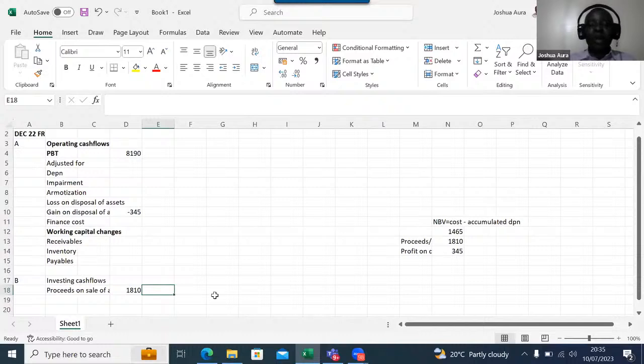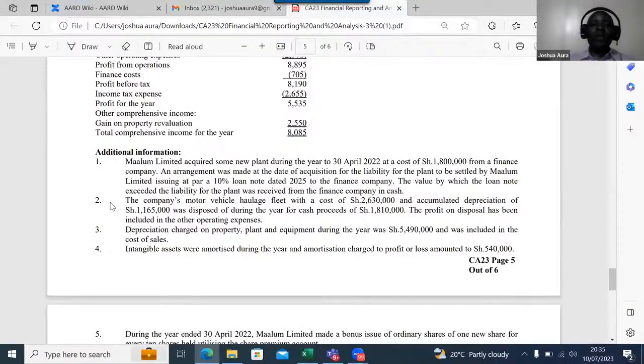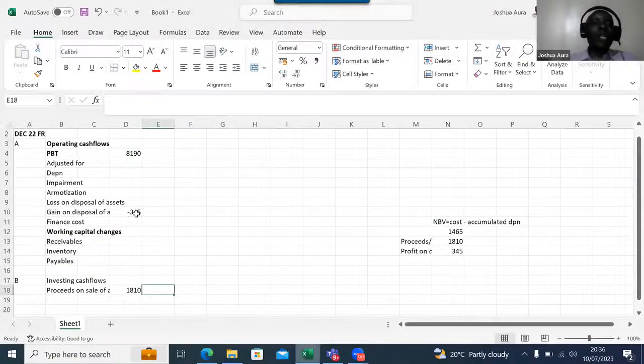Great. So once I do that, I will continue with my question very comfortably. Note number 2 is over. I've been able to get the gain on disposal, and I've been able to capture the cash proceeds from the sale of these assets under investing activities. Look at note number 3. Depreciation charged on PPE during the year was 5490 and was included in the cost of sales. So this 5490 is depreciation. Already I have a place to put this 5490. I have this line, depreciation 5490.